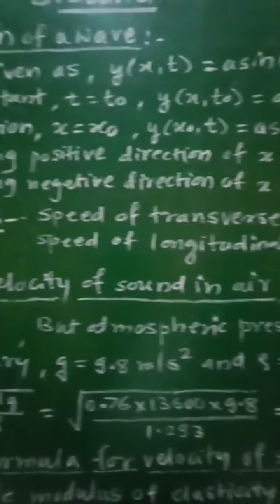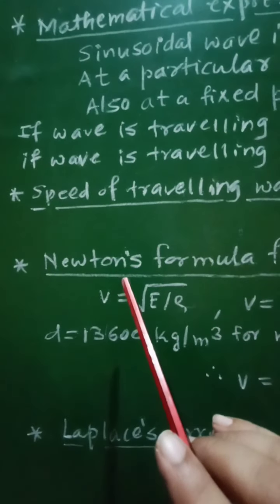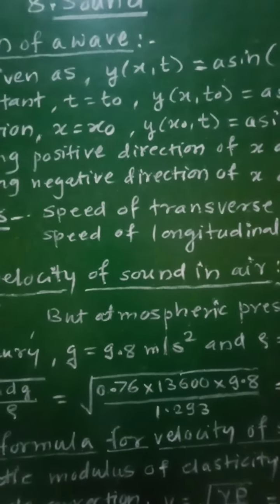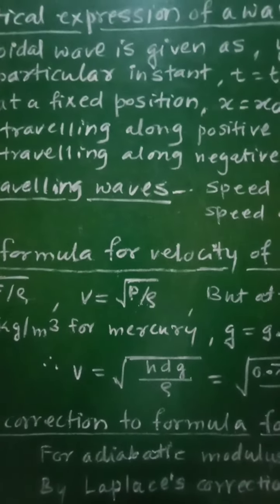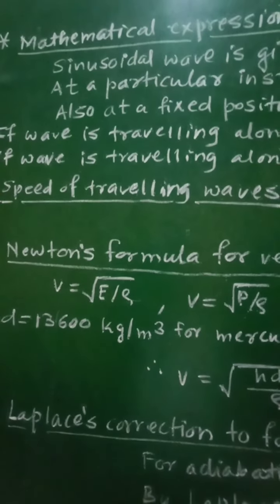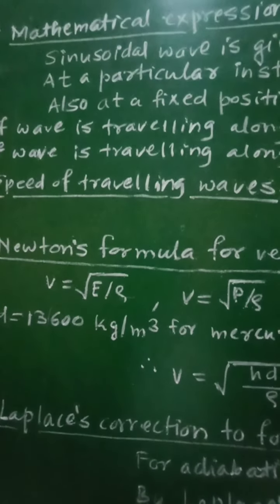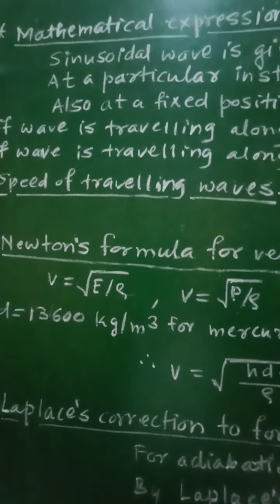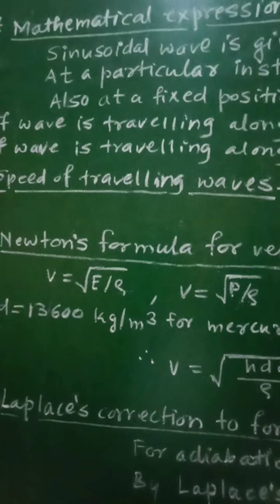And now let us see the next point, that is Newton's formula for velocity of sound in air. First of all, the velocity of sound in air was found by Newton, and therefore let us see Newton's formula for velocity of sound in air. Now the sound waves travel through the medium in the form of compressions and rarefactions. Then the density of the medium is greater at the compression, while it is smaller in the place of rarefaction.